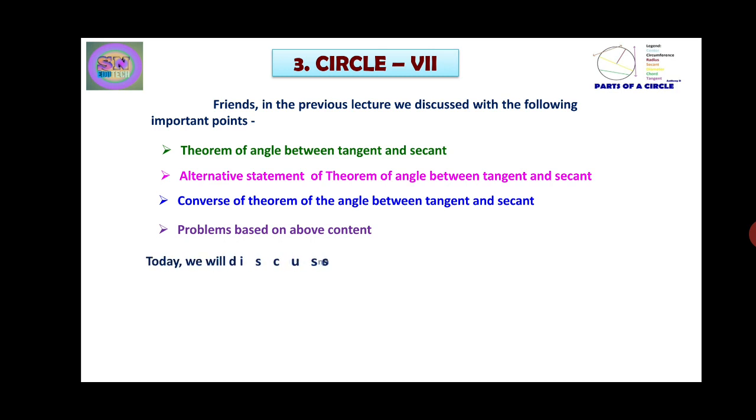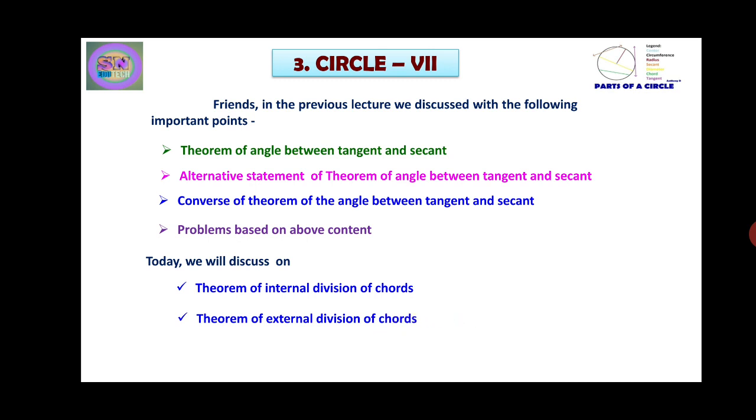But today we will discuss the following points: the theorem of internal division of chords, the theorem of external division of chords, the tangent secant segment theorem, and a few problems based on this content.